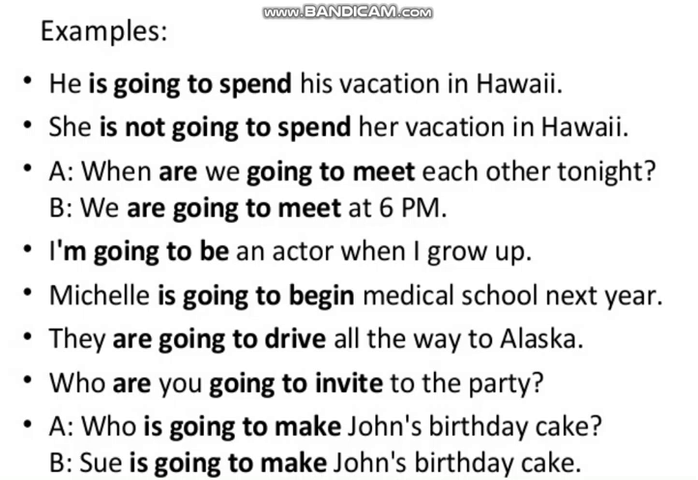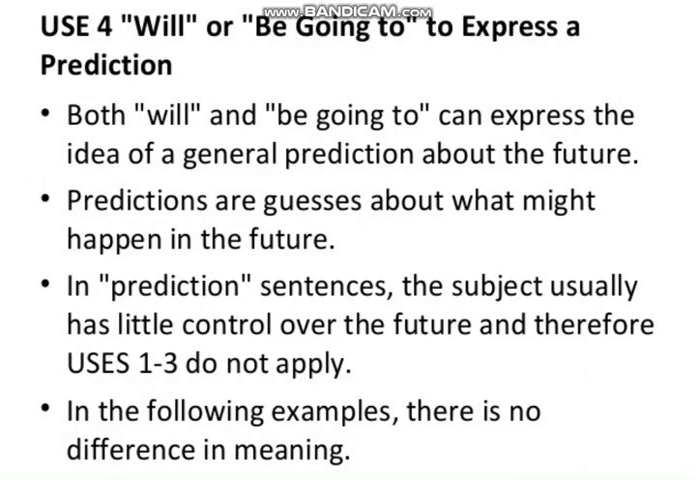Who is going to make John's birthday cake? So all such sentences in which we just express a plan, we use be going to. Here we have another use of will and be going to. They are used to express a prediction. As you can see, both will and be going to can express the idea of a general prediction about the future. Prediction means something which has not yet happened and we just say that it would happen.